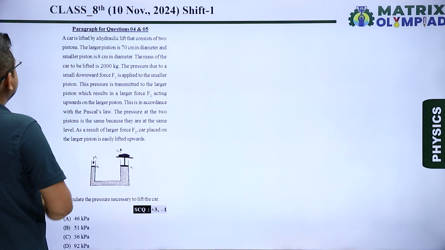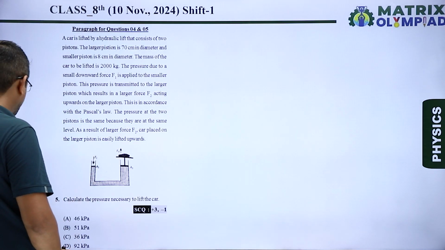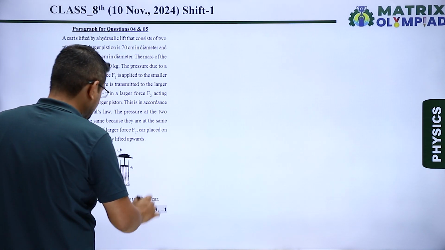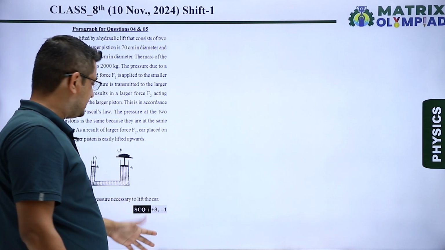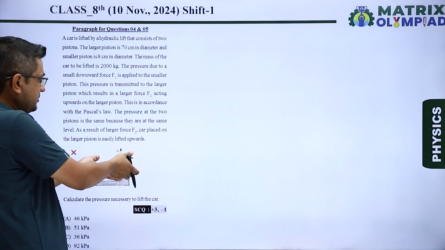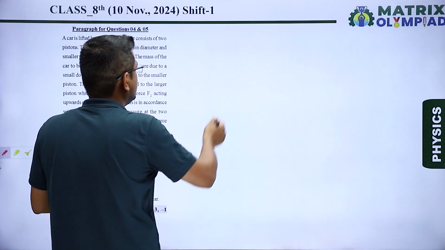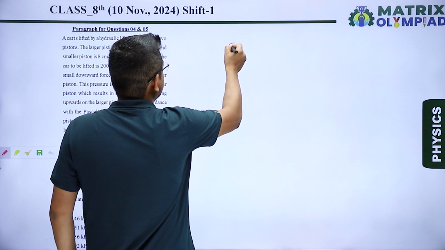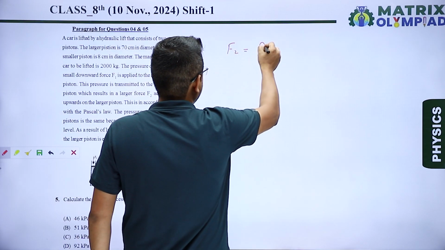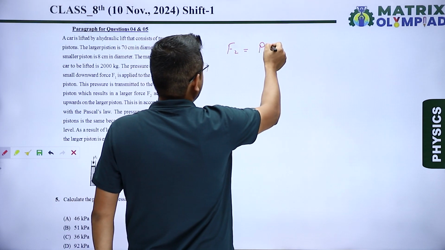Next question number 5, based on the same paragraph. Now it is asked, calculate the pressure necessary to lift the car. So we have to calculate the pressure. Either you can take the smaller piston or the larger piston. I am taking the larger piston. For the larger piston, the force is F2, which equals pressure multiplied by area.